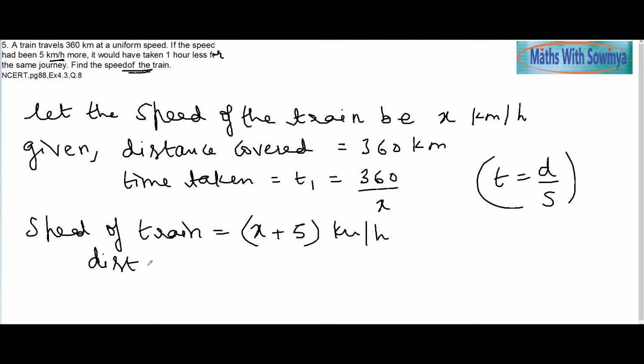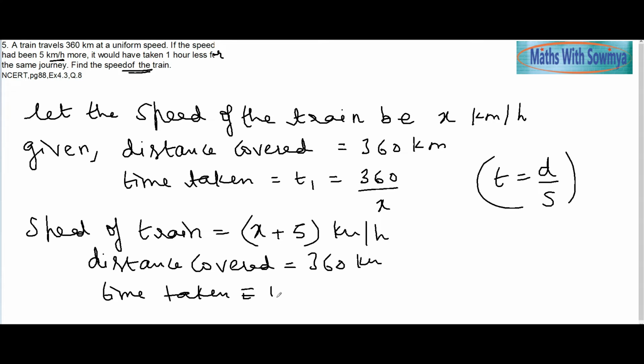The distance covered is the same here, 360 km. Now let us find the time taken, and call it T2. This is nothing but 360 divided by x plus 5 hours.